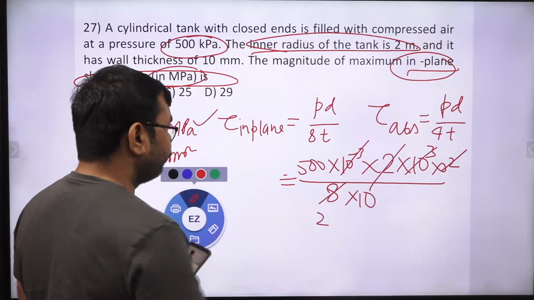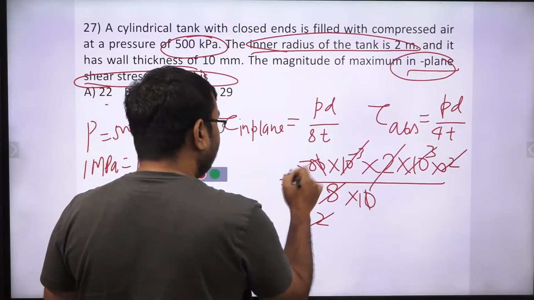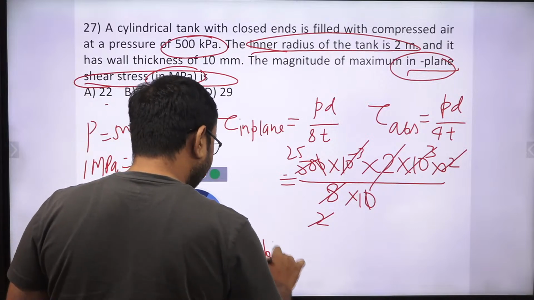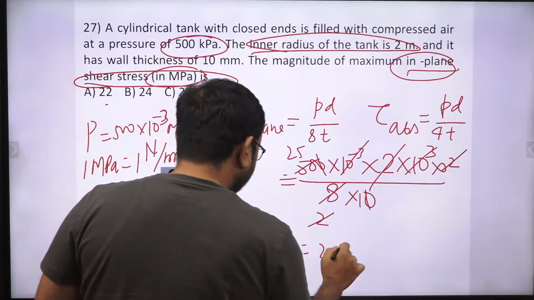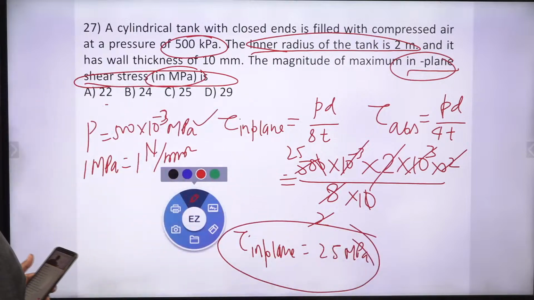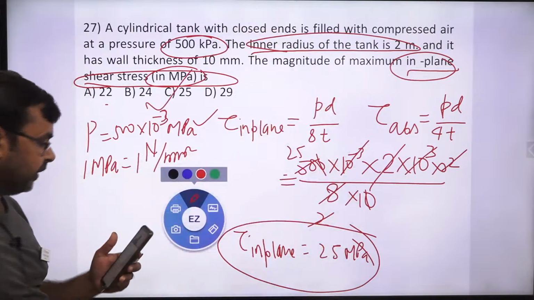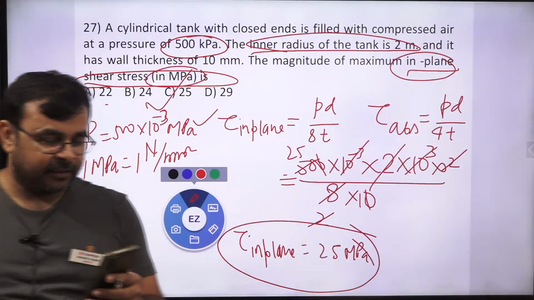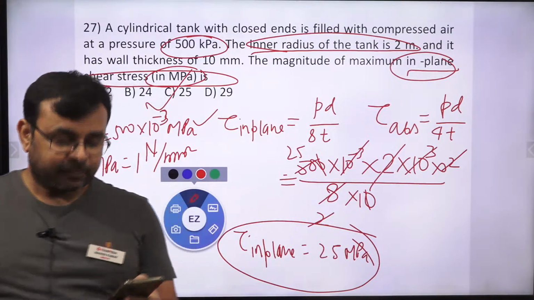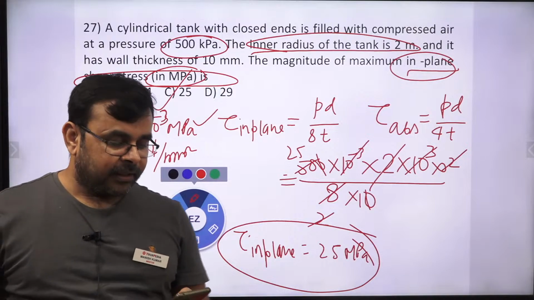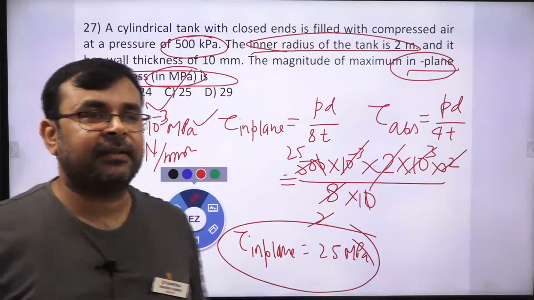Yes or no? And this is 25. So tau in plane is nothing but 25 megapascal, and option C is the right answer. Yes or no? Tell me. Are you getting the solution? Anybody, if you have any doubt, then you just ask me.